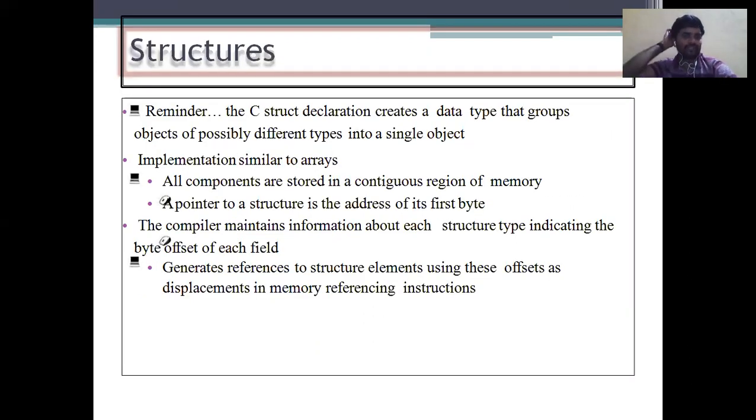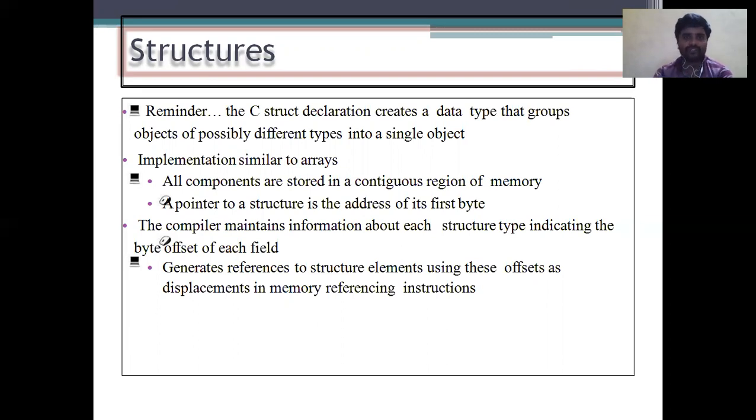Now we are going to a very important part in data structure and application, that is called structures. Why do we need to study structures? What kind of importance is there in a structure in data?